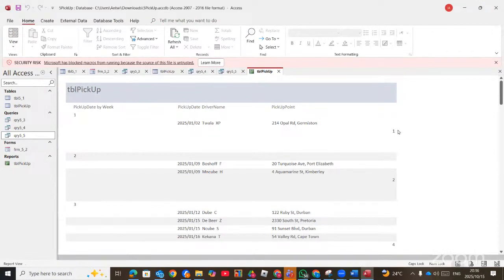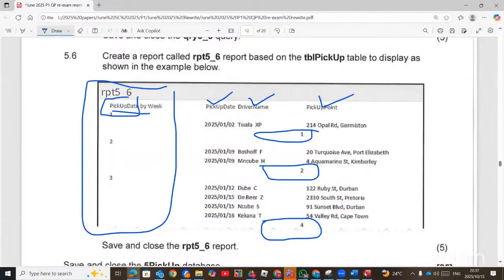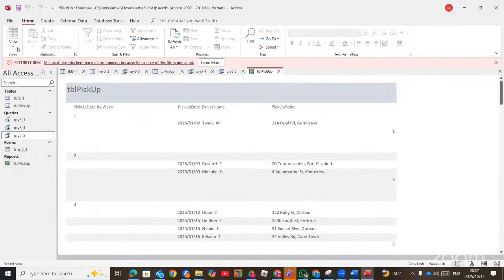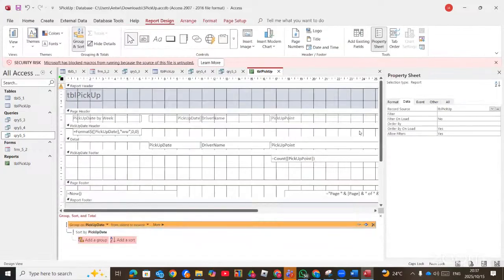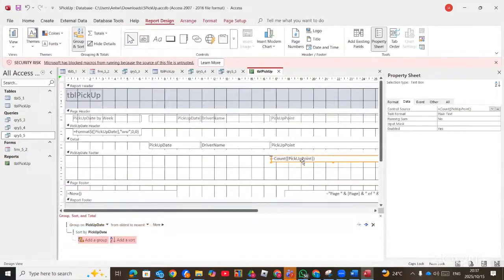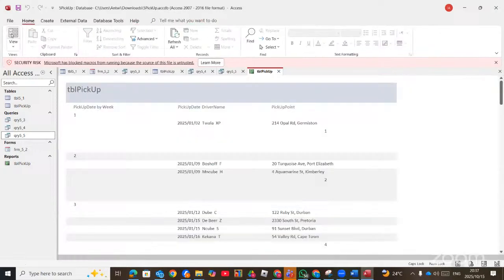But now it goes to the extreme side there, so we have to bring it to this side. We must now go to design view. Now look at where the calculation is here. So we have to now bring it to this side. It's still far.